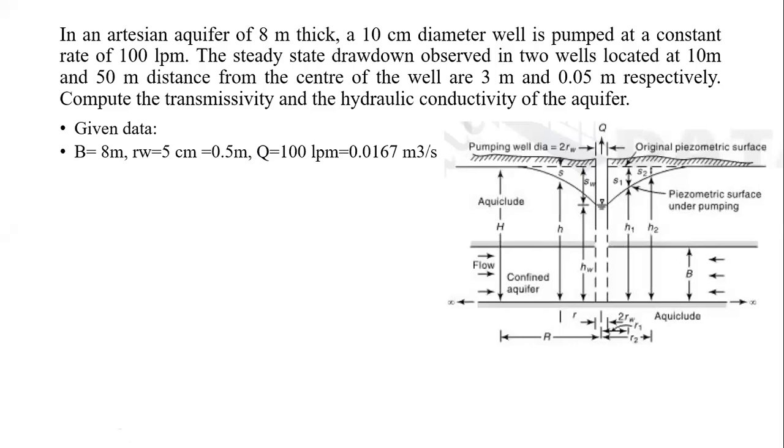Okay, then after that radius R2, that is the radial distance of well number 2, is given as 50 meters, and for well number 1, R1 is 10 meters.